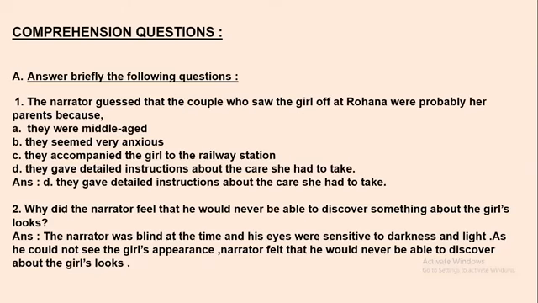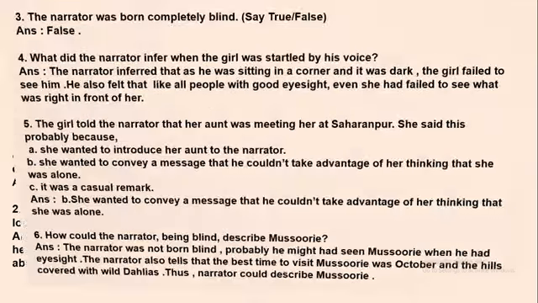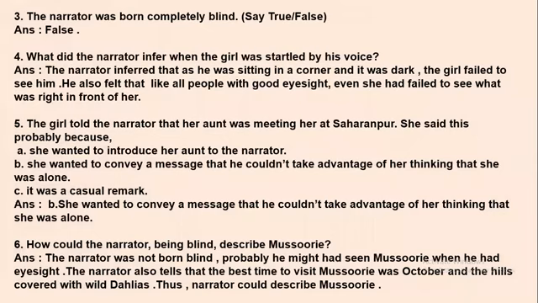Okay, let's move on to the next question. The narrator was born completely blind. True or false? The answer is false, because he was not born blind. We come to know because he was sharing his experience of visiting Mussoorie in the month of October with the girl. This shows that he had his eyesight. He was not blind from birth.